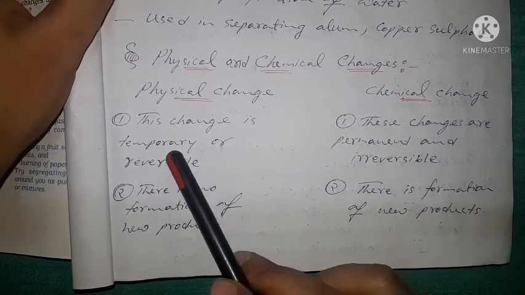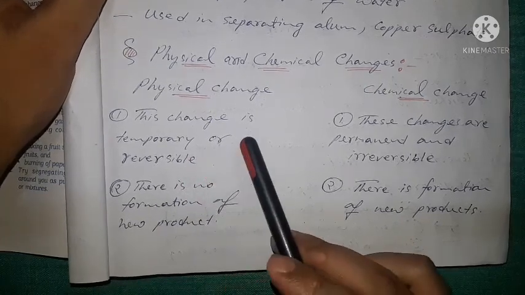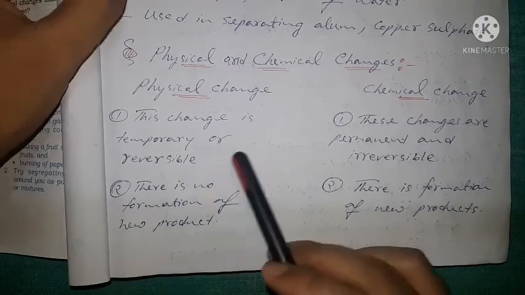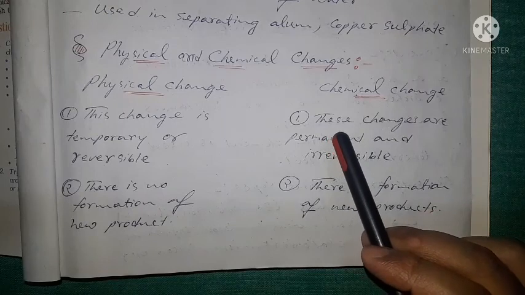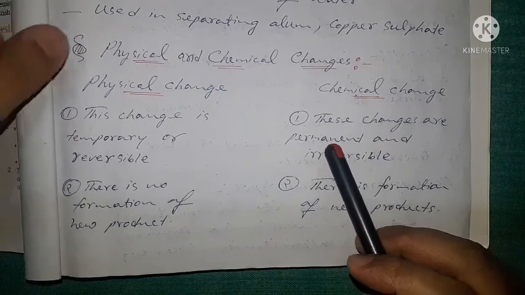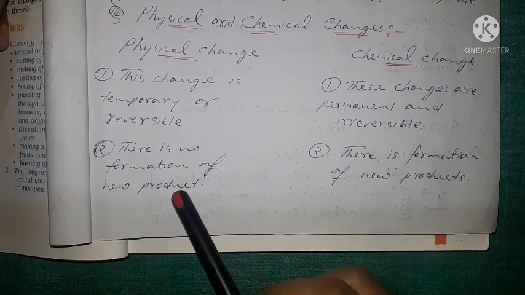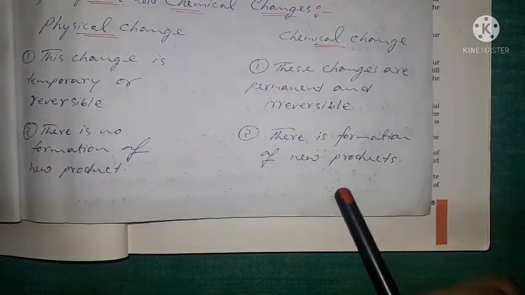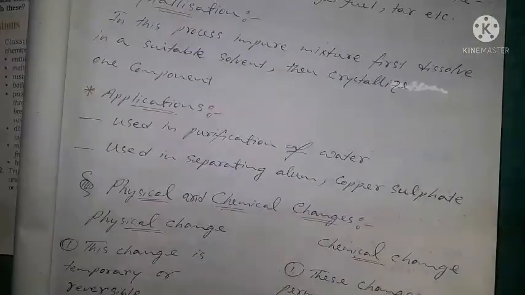Once the ice melts and the water is obtained, again we can get back the ice from that water. When we freeze the water, we will get back the ice. But the same is not the case in a chemical change. Once we burn the wood, we get charcoal, but from the charcoal we cannot obtain the wood again. Hence it is an irreversible process. No new product is formed in a physical change, but here new products are formed. We obtain charcoal from the wood, which is a new product.